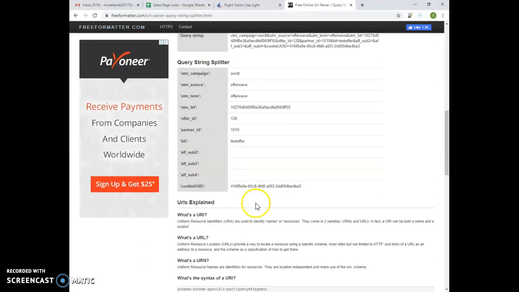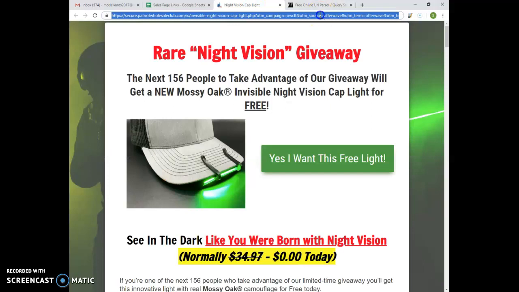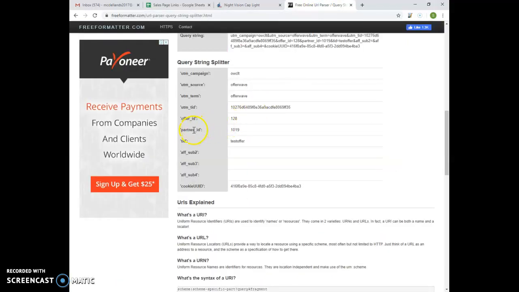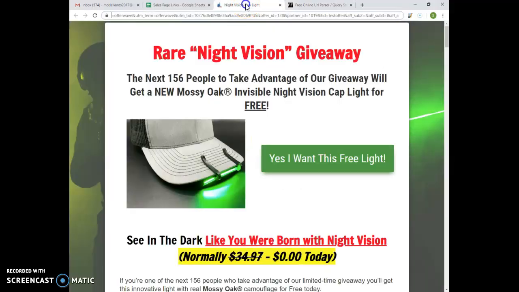These are the parameters that we are going to pass to Marcos. So partner ID and the ID. And also